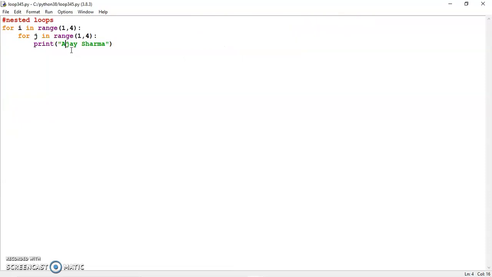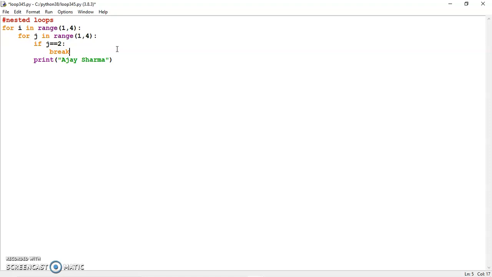So that is the concept behind nested loops, that once we start in the outer loop and the inner loop, it must end before we can go back to continue with our outer loop. Now let's suppose I write here if j equal to 2, and I put here a break statement. If j is 2, then I put a break. So can you now predict the output? How many times would this name Ajay Sharma be printed? Because we discussed that break would put you out of the loop in which you are present.